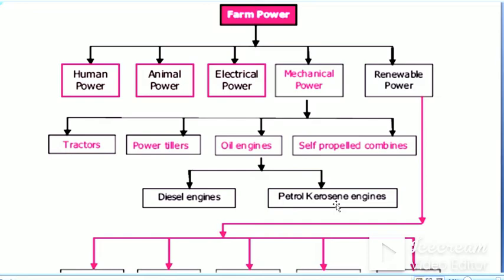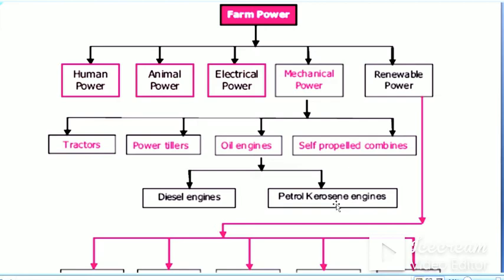So what is meant by self-propelled combines? Self-propelled means the machinery having its own power. So what is meant by combines? There are some machineries like combine harvester which do the operation of threshing and harvesting simultaneously.